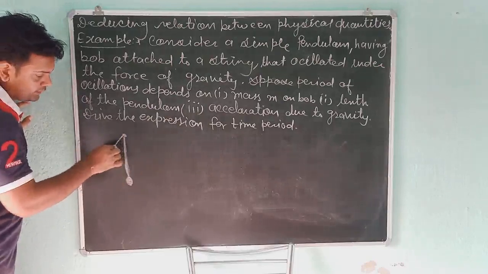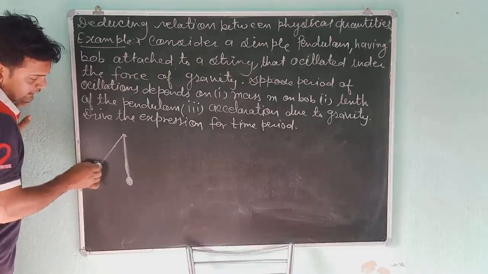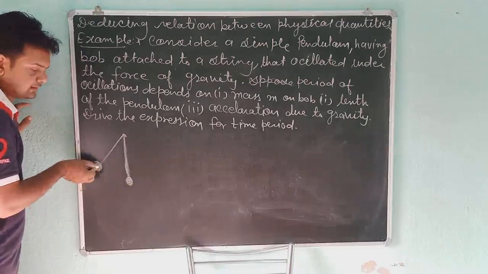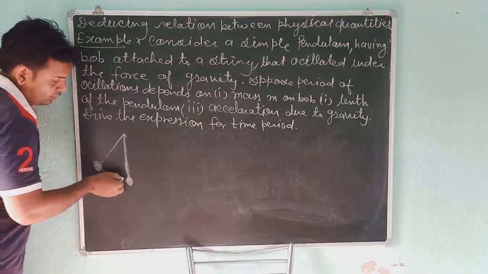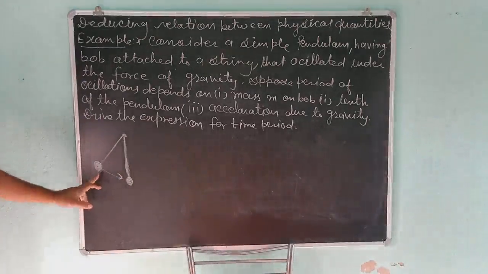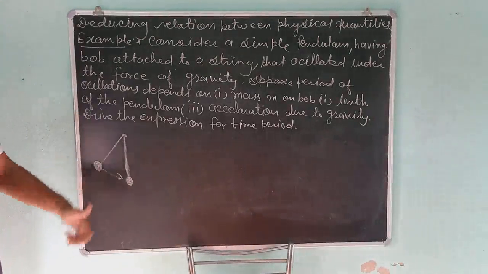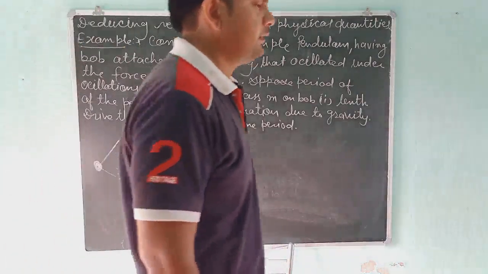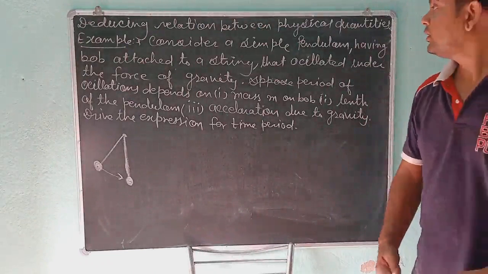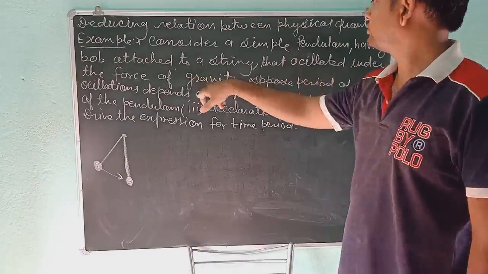You take the bob to this place, and when you release it from this place, it will go towards this position. The reason it moves is the gravitational force. Okay, students, it oscillates under the force of gravity.